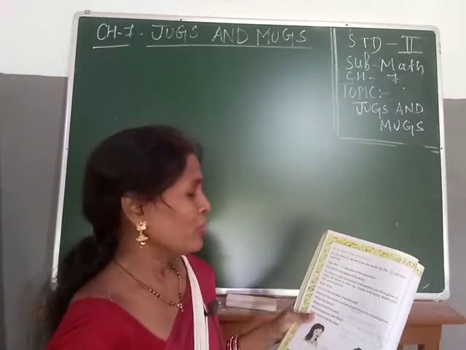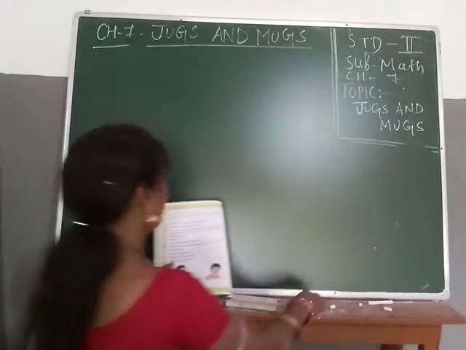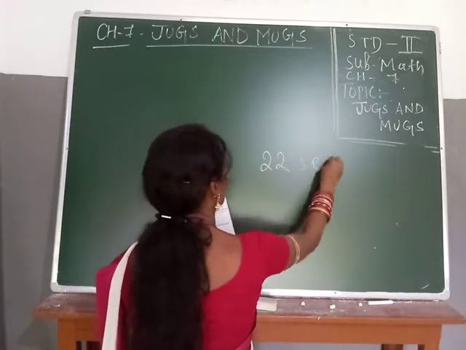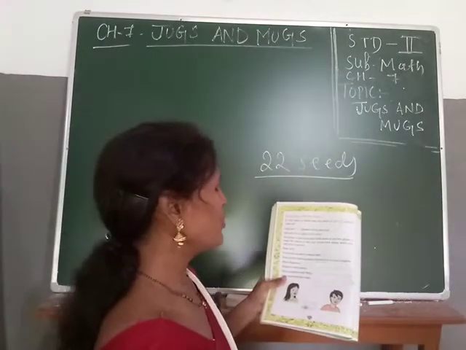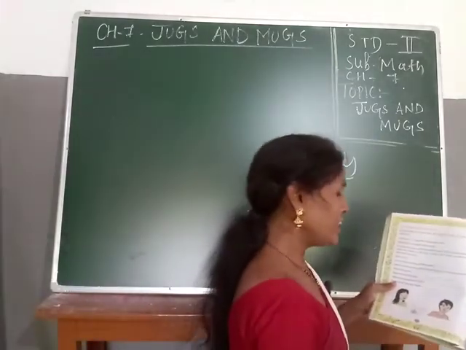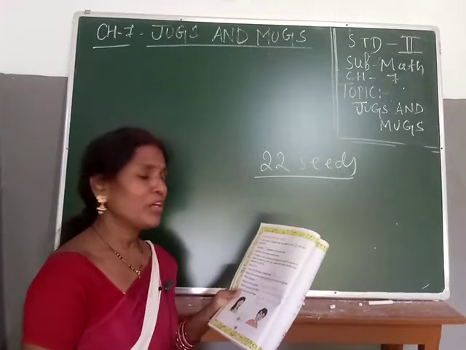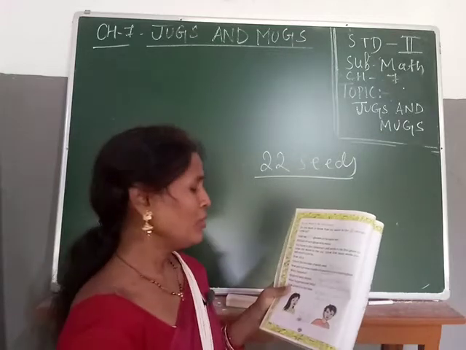And guess how many seeds you need to put in to bring the water level? So I have done that one. I got that. I have put how many seeds? That one is your 22 seeds. Now you put the same number of marbles in the second glass. What happens, students? When we put the same number of marbles in the second glass, the water level comes to the same mark.